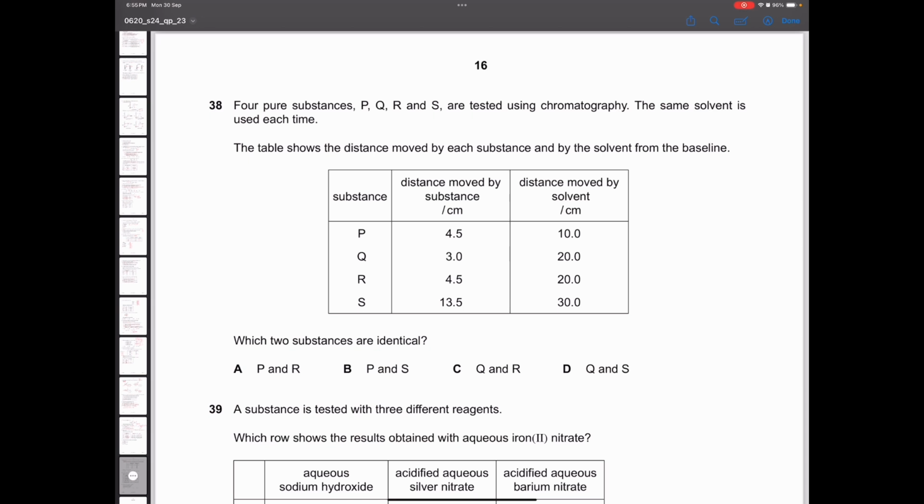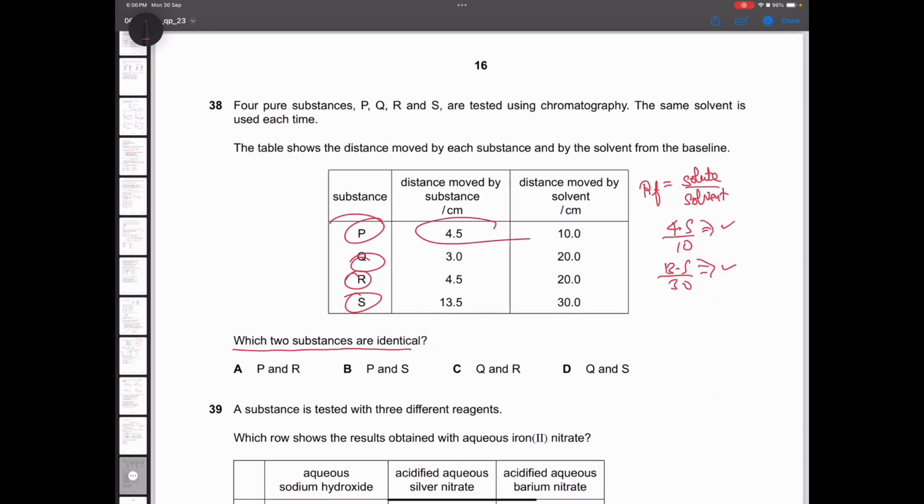Four pure substances P, Q, R, S are tested using chromatography. The same solvent is used each time. They're asking you which are identical. So for this, we can simply use the formula that Rf value is the distance traveled by solute divided by the distance traveled by solvent. So we simply need to find the two samples having the same Rf value, they must be identical. If you simply do 4.5 by 10 and 13.5 by 30, with basic maths you can check this out. The answer will come out to be P and S, which is option B. You simply need to check which ones have the same Rf value, those are the identical substances.